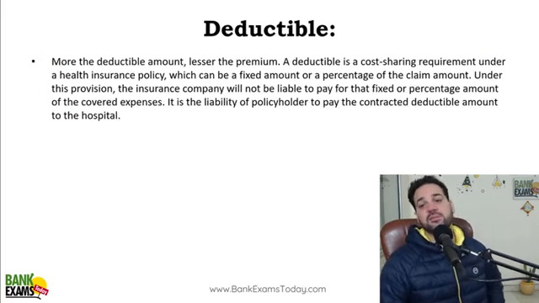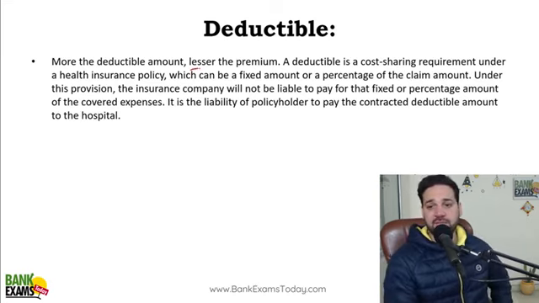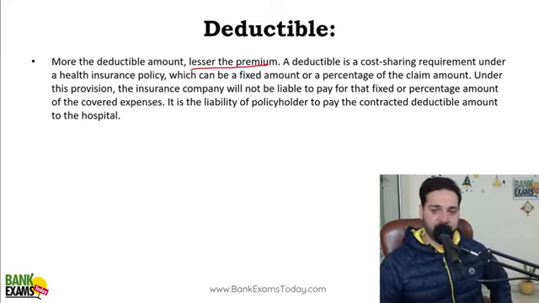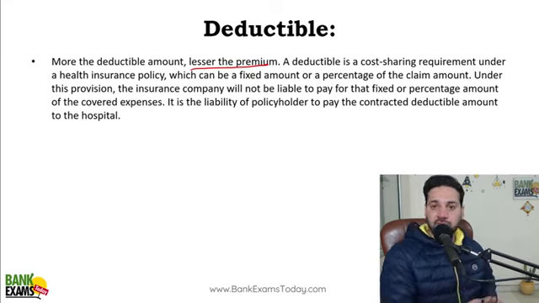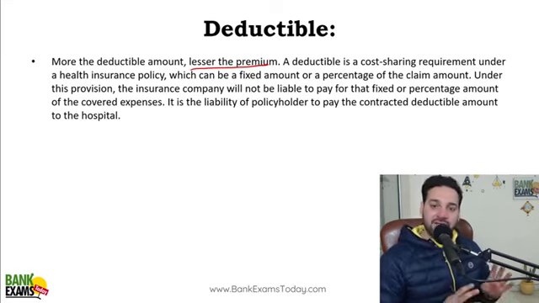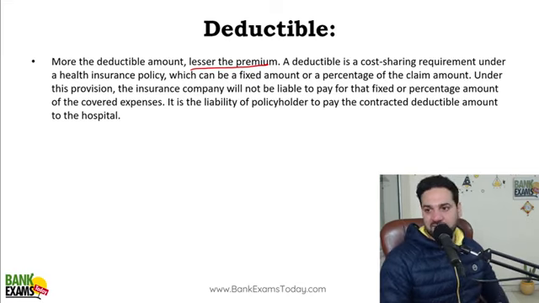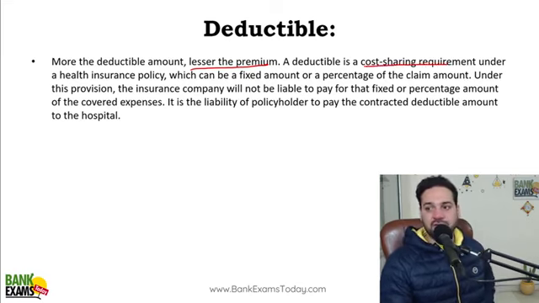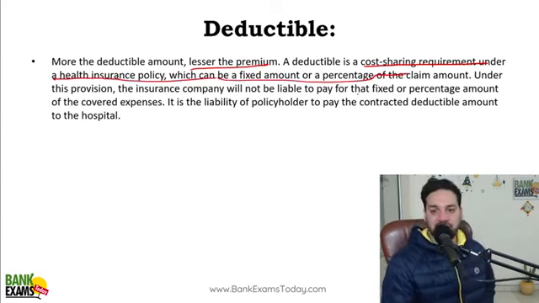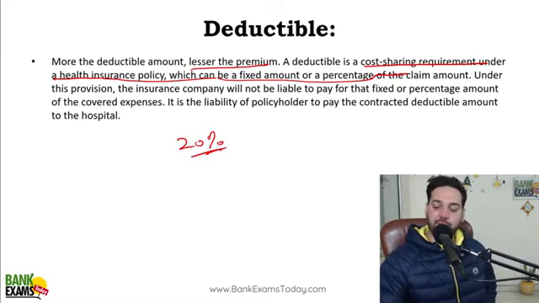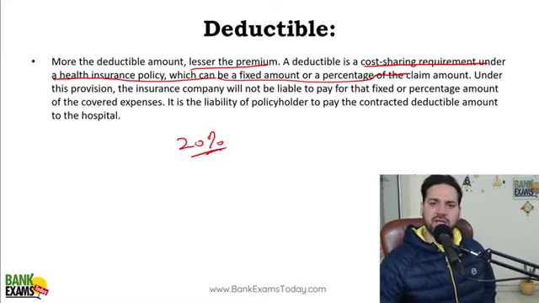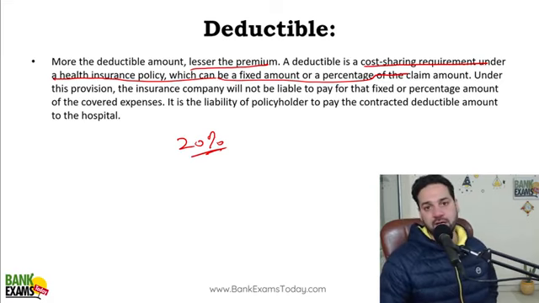What do you mean by deductible? So more deductible, lesser the premium at the time of taking the health insurance policy. You decide with your insurance company that at the time of the treatment, I will share the expenses, right? So deductible is a cost sharing requirement under the health insurance policy, which can be a fixed amount or a percentage of the claim. So you can say 20% I'm going to pay myself. Right now आपको discount मिल जाएगा premium में, but in the future, in case of a claim, you have to pay a part of the treatment expenses yourself.